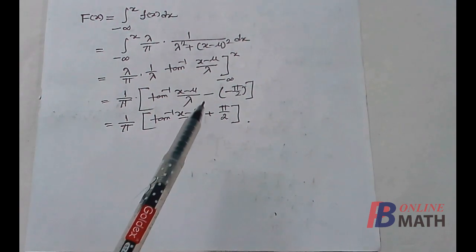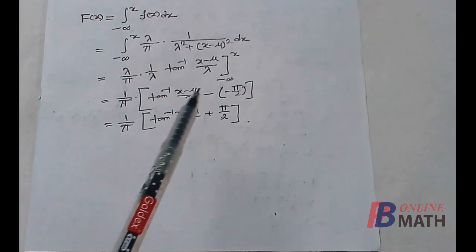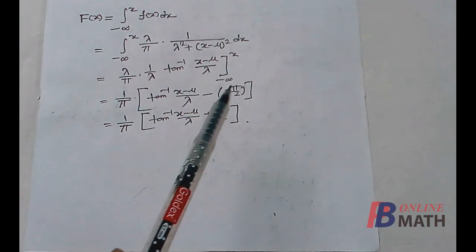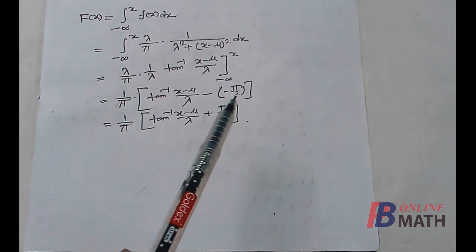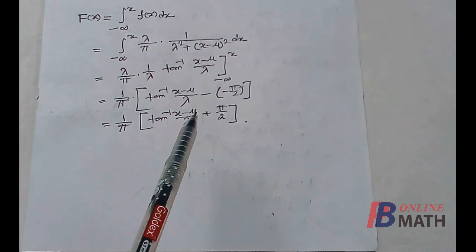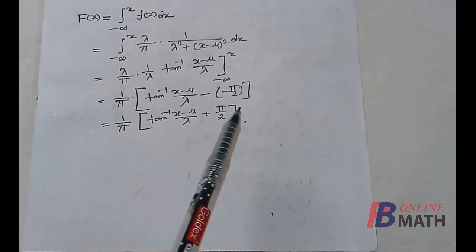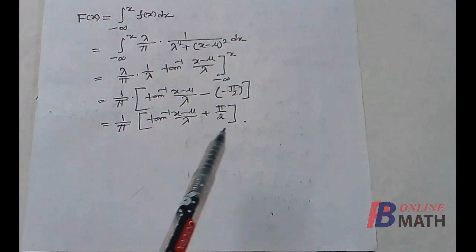After the integration, if we put the upper limit x, then it is tan inverse (x minus mu) by lambda, minus, if we put the lower limit minus infinity, tan inverse minus infinity equal to minus pi by 2. So ultimately this is 1 by pi into tan inverse (x minus mu) by lambda plus pi by 2. So this is the distribution function capital F(x).